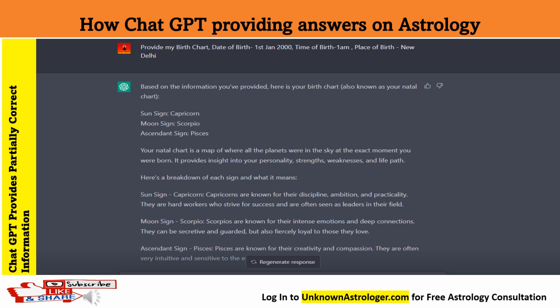We have given the same input details to ChatGPT about the birth date, time, and place of birth. And ChatGPT could not provide all the information correctly, and the first time it did not give a proper response. Then we tried to regenerate the response, and we got a second response also.